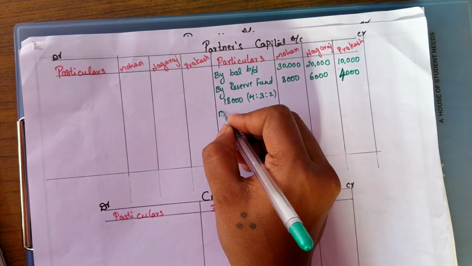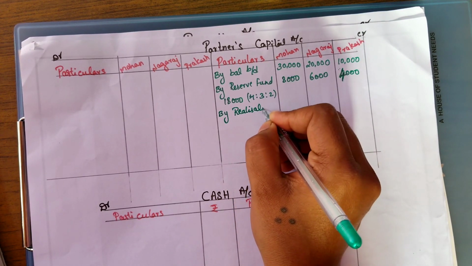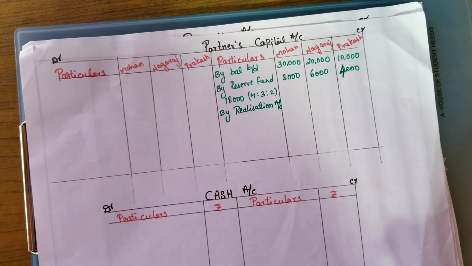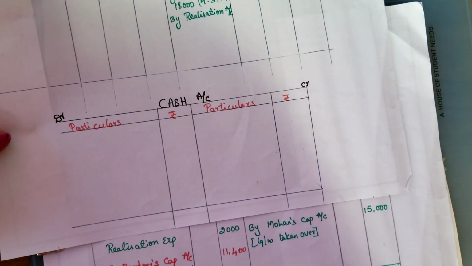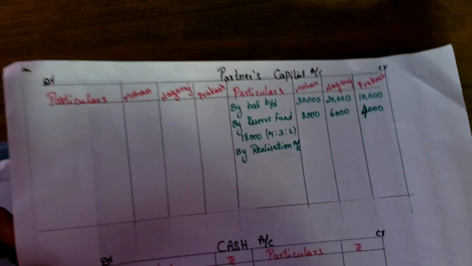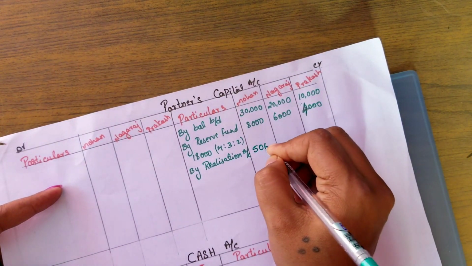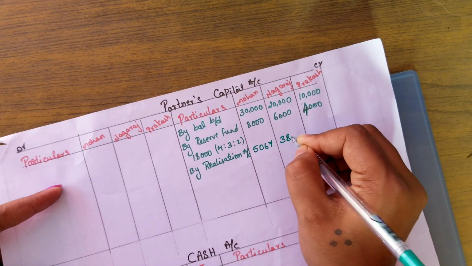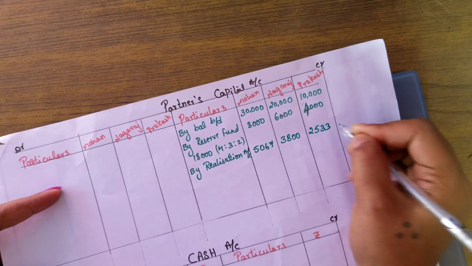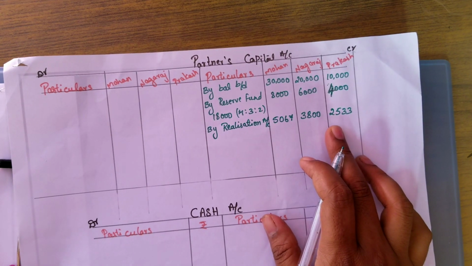Next we have earned certain profit in realization account. So profit is an income for the partner. We will be writing in the credit side by realization account. What are the profits that we have earned here? We have already found out here, right? It has been shared. This one we have to write. So that is 5,067, 3,800 and 2,533. Okay, this is the realization profits.